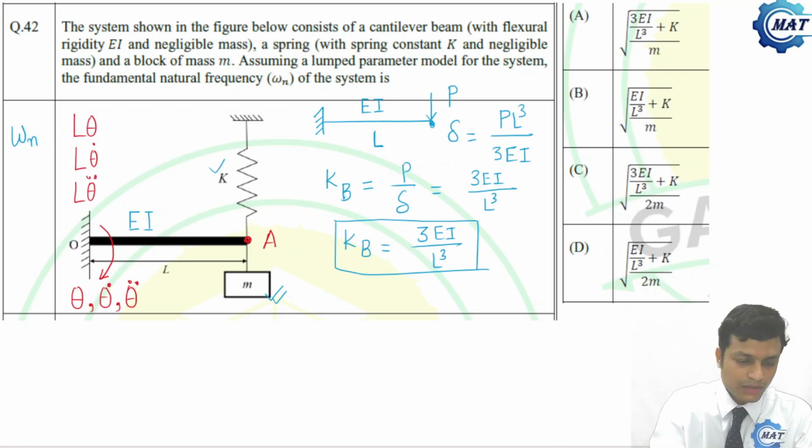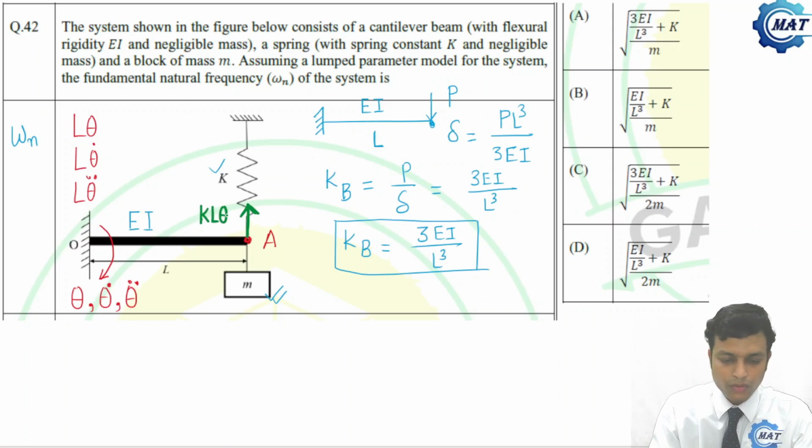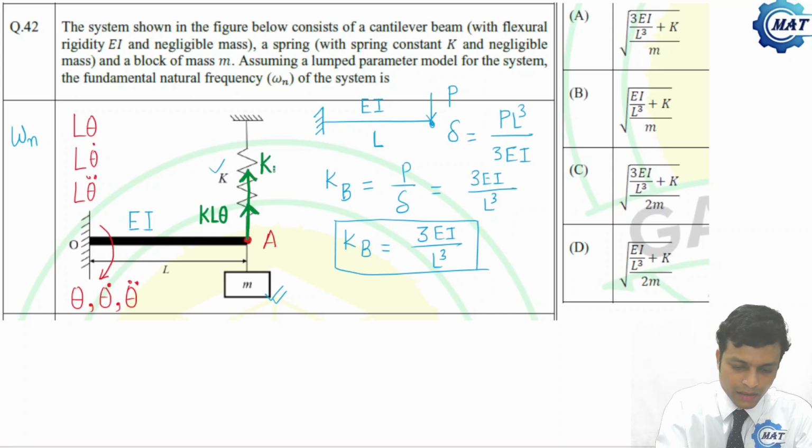Now, what are the forces? The spring will provide a force, that is K into L into theta, stiffness into deflection. So this is the spring force. What is the force due to the stiffness of the beam? That is KB, the beam stiffness, into L theta. Now, the block mass M, having acceleration L theta double dot, along which direction?